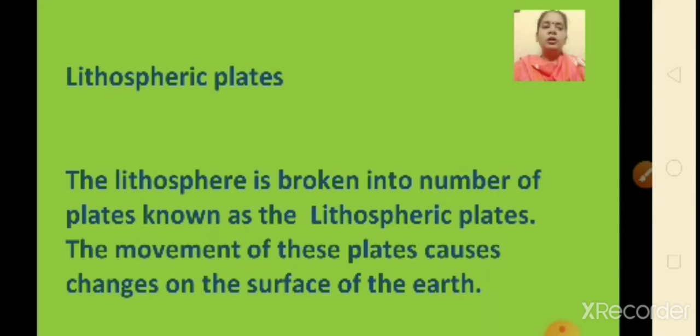So children, you understand how slow this process is. Now it is because of this movement that the molten magma inside the earth moves. The molten magma inside the earth moves in a particular manner, that is in a circular manner. Okay. So children, the movement of these plates causes changes on the surface of the earth.